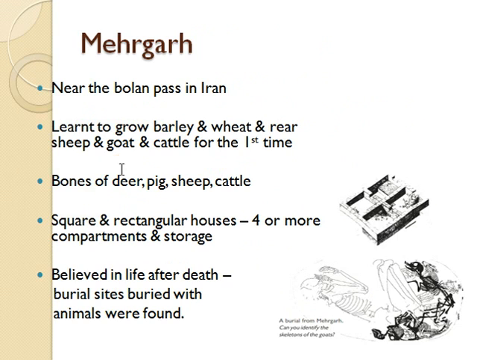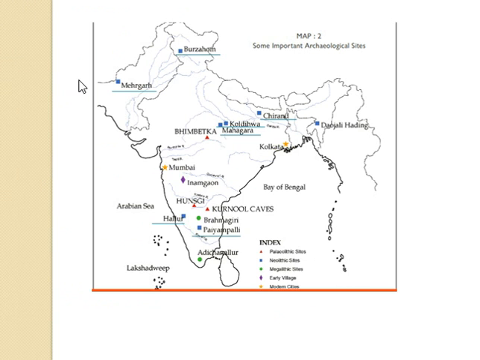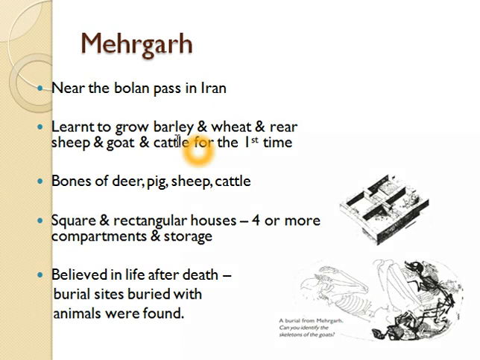So we'll have a look at some case studies. First is Mehrgarh. I already showed it to you on the map. Here you can see Mehrgarh. It is near the Bolan Pass in present-day Pakistan. We have learned that at that time the earliest people learned to grow barley and wheat and rear sheep, goats and cattle for the first time. So this is the site where the earliest people learned to grow barley and wheat.